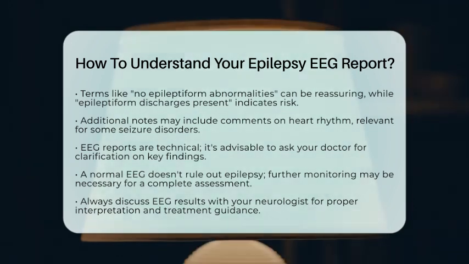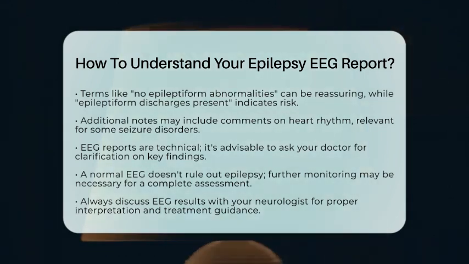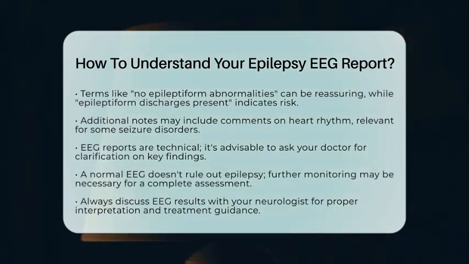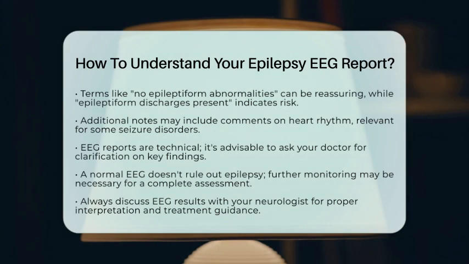In summary, understanding your epilepsy EEG report involves recognizing it as a technical description of your brain's electrical activity. It highlights any abnormal patterns linked to seizures and interprets these findings in the context of your overall clinical picture. This comprehensive understanding helps your healthcare team make informed decisions about your diagnosis and treatment.